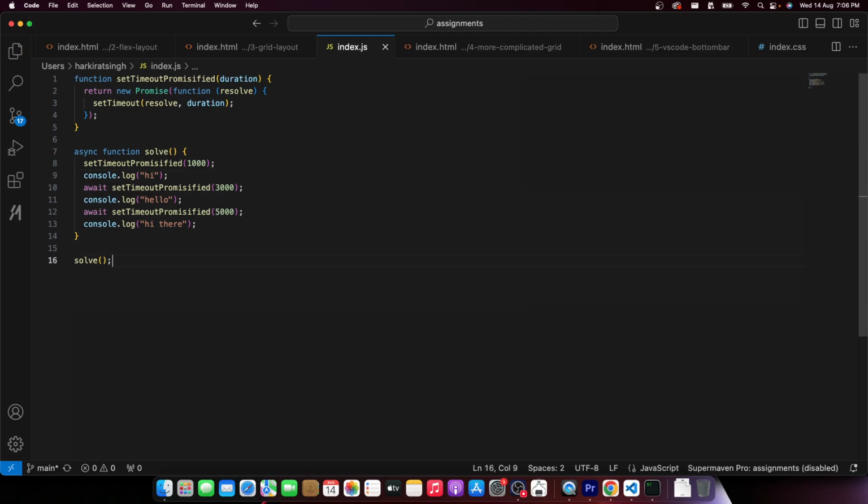How can we confirm that? Let me put a log here, after solve function. If this was a live class, I would have done a poll right now. Solve is getting called. You do a setTimeout. Then hi gets printed, setTimeout, hello gets printed, setTimeout, hi there gets printed. And then this gets printed. What do you think is the order of prints? Option 1: hi, hello, hi there, and then after solve function.